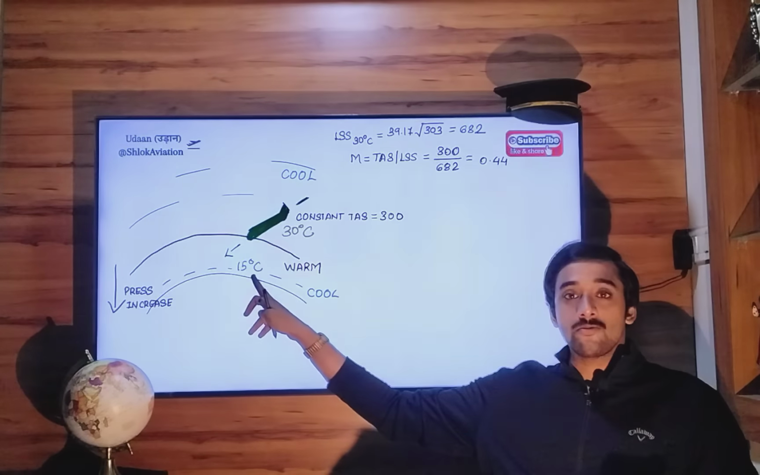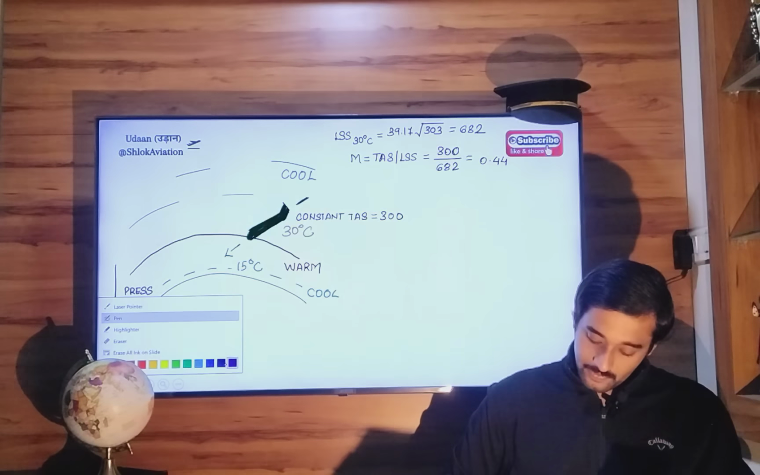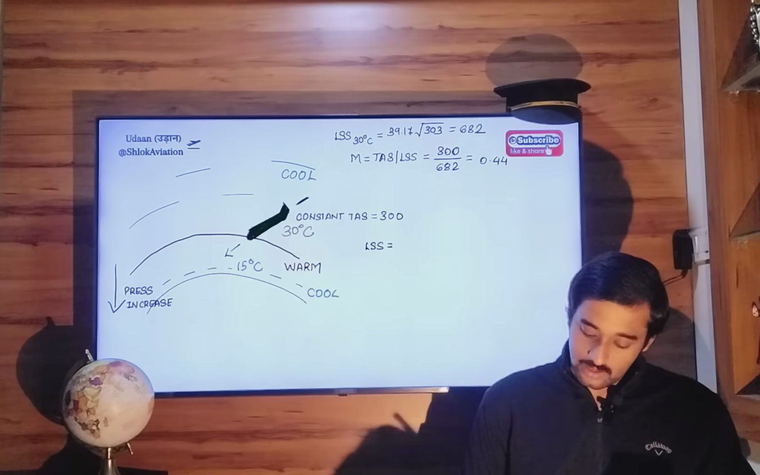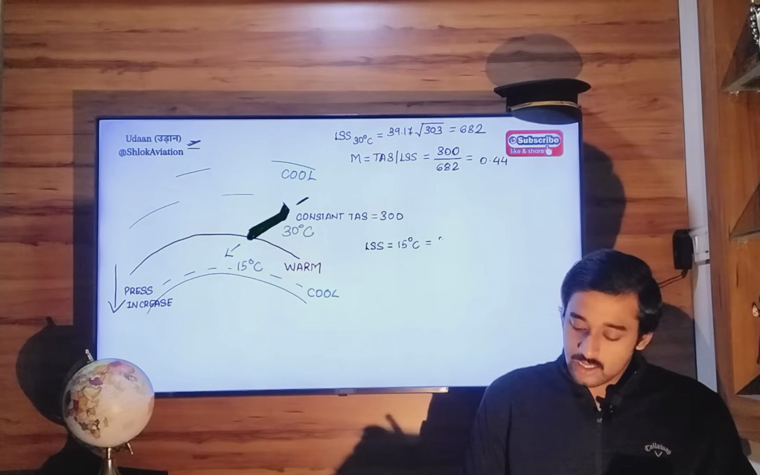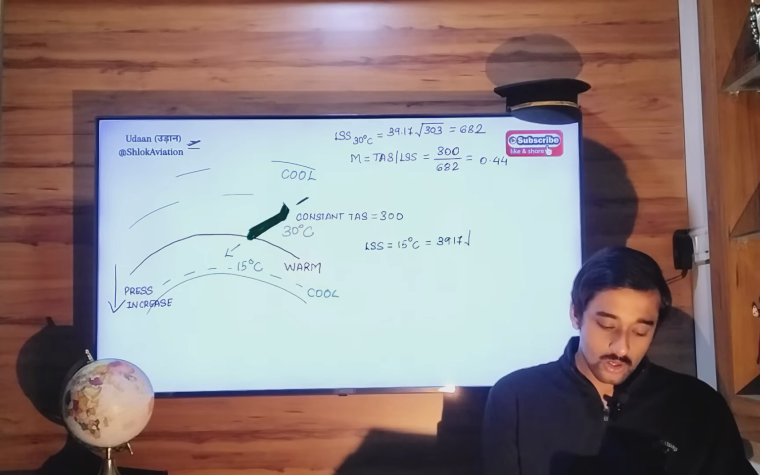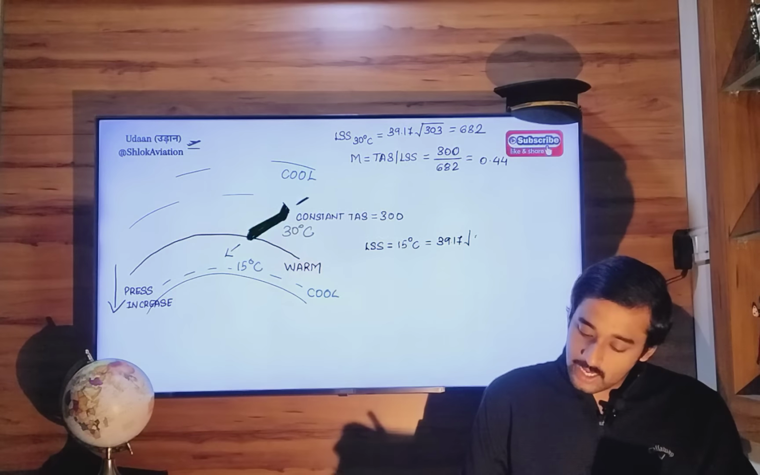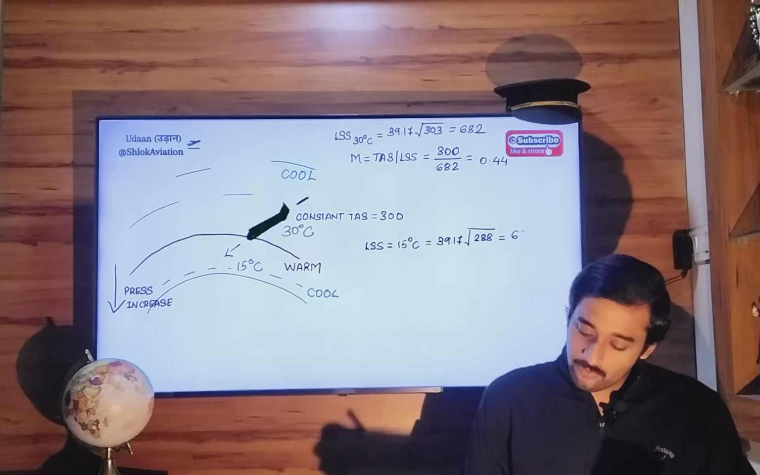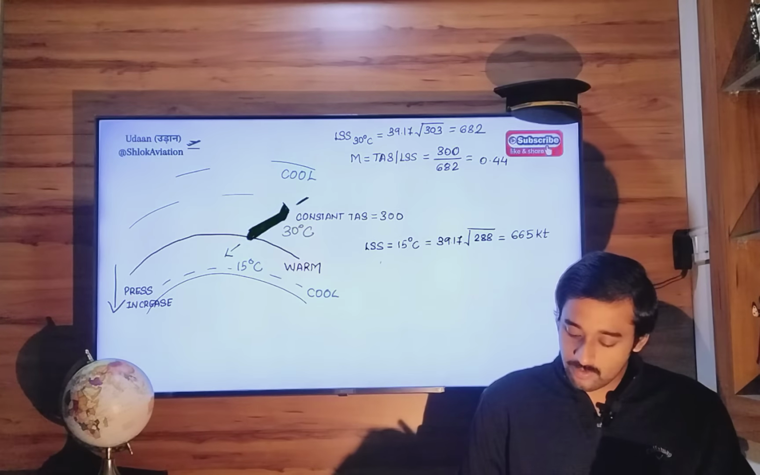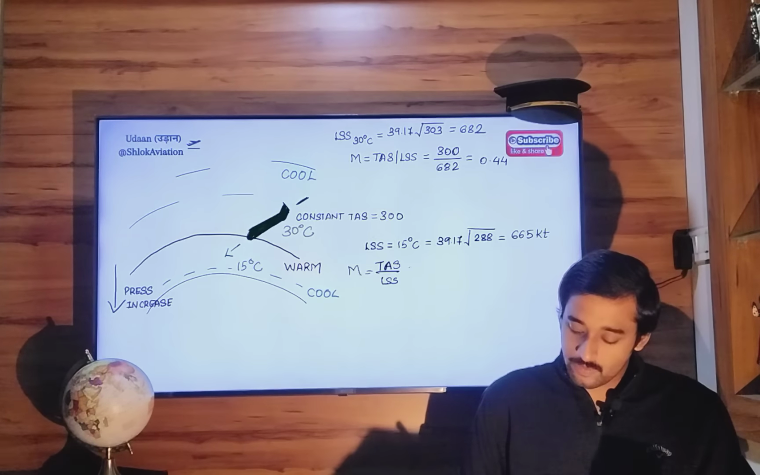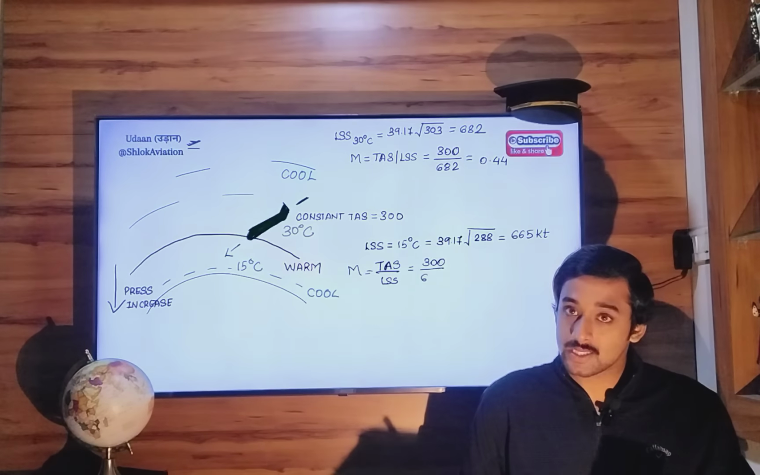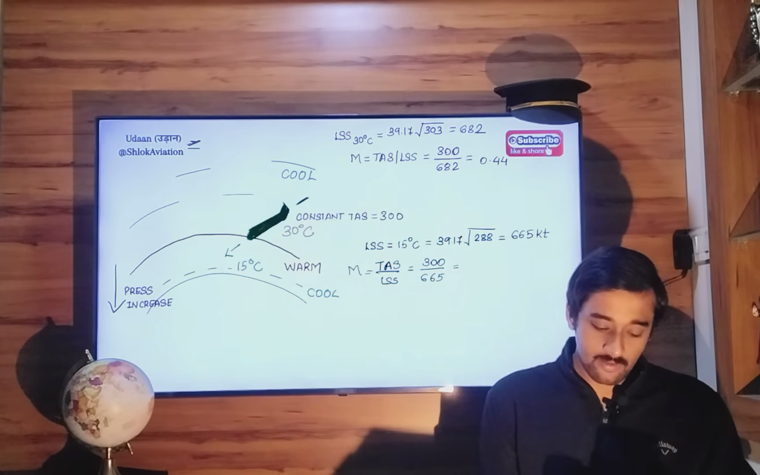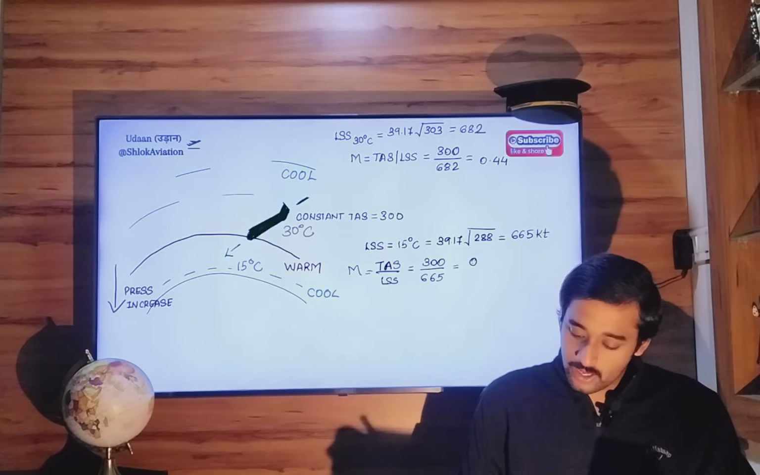Now when you come to lower altitudes, suddenly you are getting cold temperatures. So 30 Celsius has become 15 Celsius. Now local speed of sound will be 39.17 times the square root of 273 plus 15, that is 288. The square root of 288 multiplied by 39.17 is approximately 665. So TAS divided by local speed of sound equals your Mach number. TAS 300, local speed of sound 665. So 300 divided by 665 is 0.45.